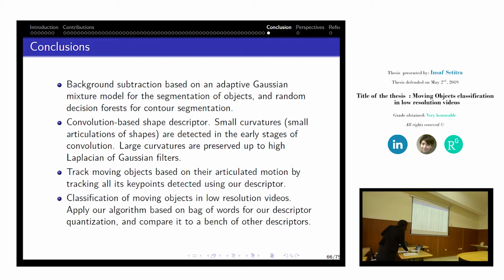Lastly, we solve the main problem of this thesis, the classification of moving objects in low-resolution videos. In this part also, we contribute by applying our algorithm based on bag of words for our descriptor quantization and compare it to a bench of other descriptors. We use, moreover, a set of classifiers, KNN, neural networks, and support vector machines, and a set of entries: full moving object with background removed, and fragments of moving objects.